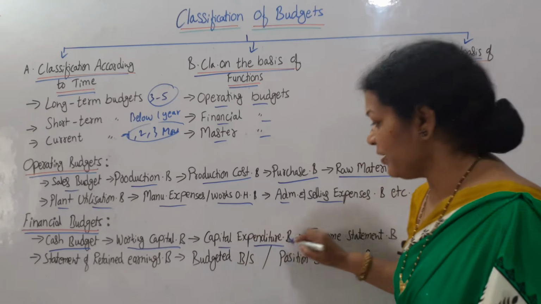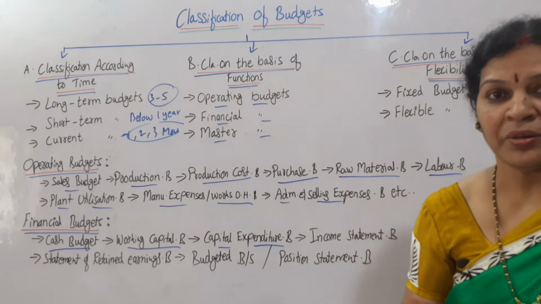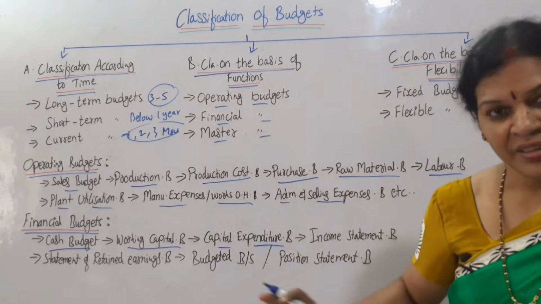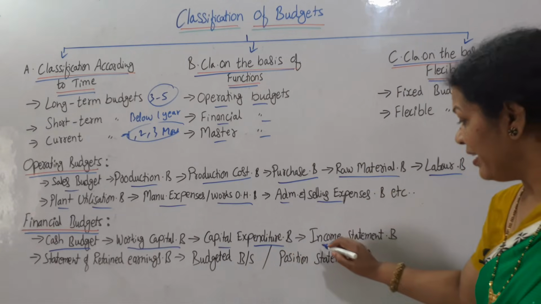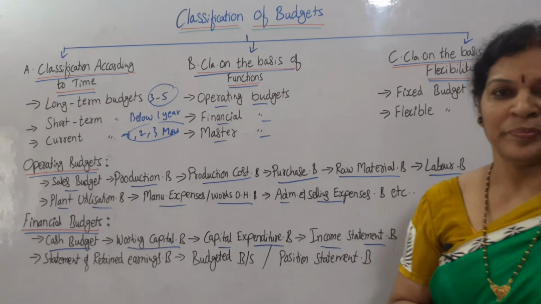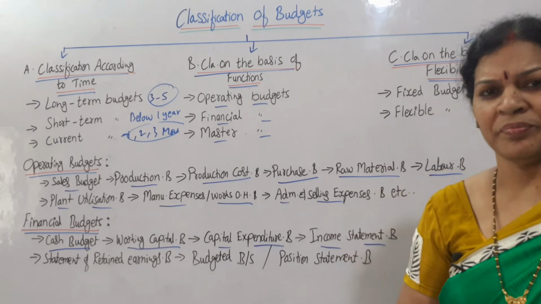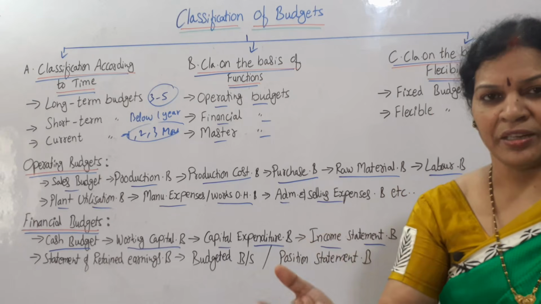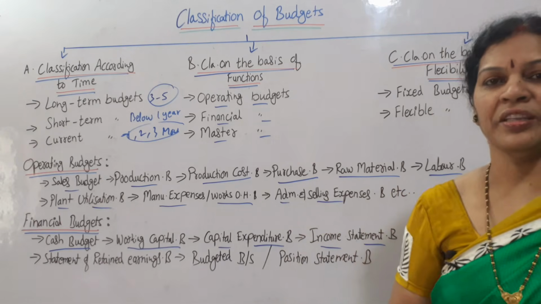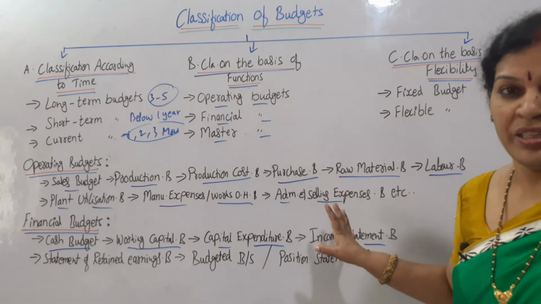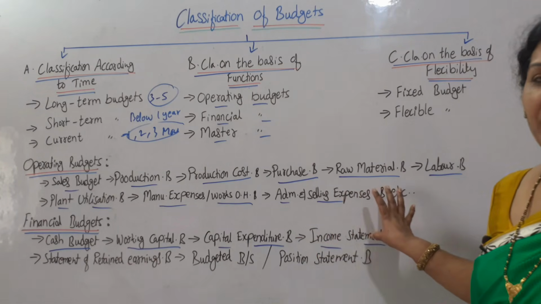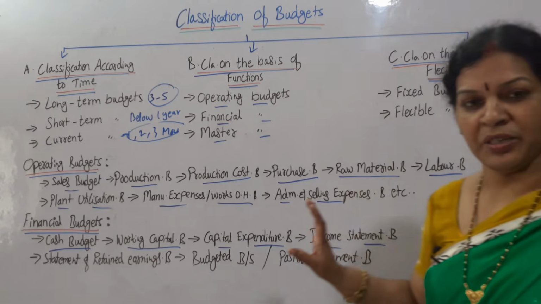Capital expenditure budget. How do you want to utilize the capital? Capital expenditure budget. Income statement budget. How are we getting the income? Whatever income we are getting, less the expenses, so that you get the income. So what is that income level? For that you can prepare an income statement budget.